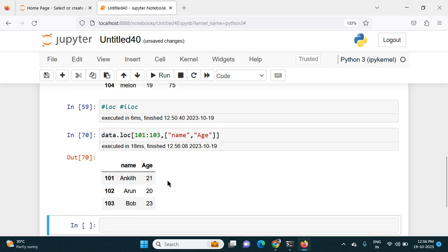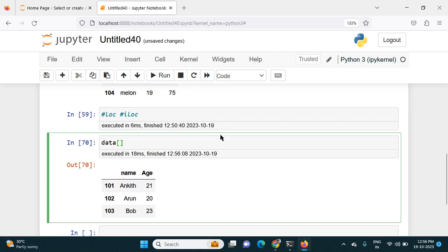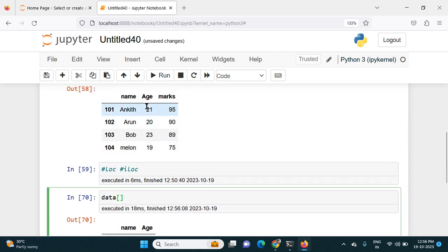So this is about the basics of slicing. While slicing, we can also give a condition. If I want, I can give a condition to the age. I mention the age within the slicer, and then I put the condition: age is greater than, let's say, 20.